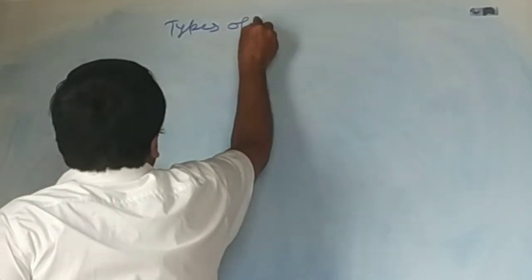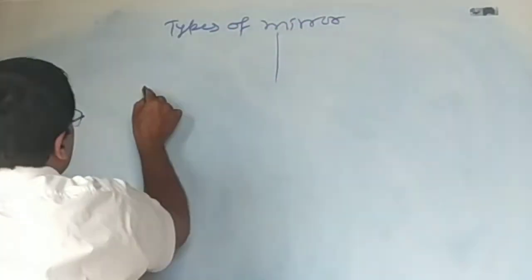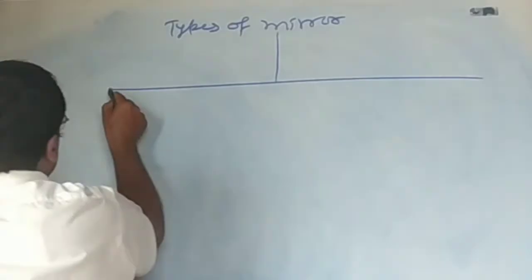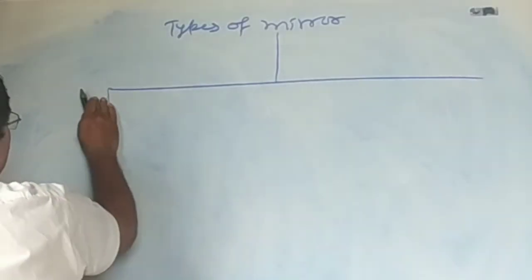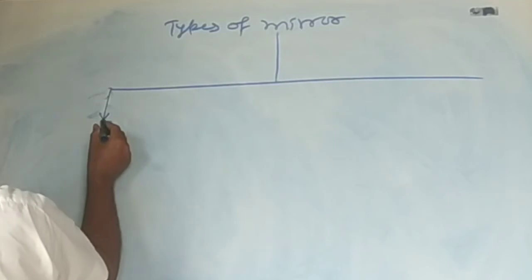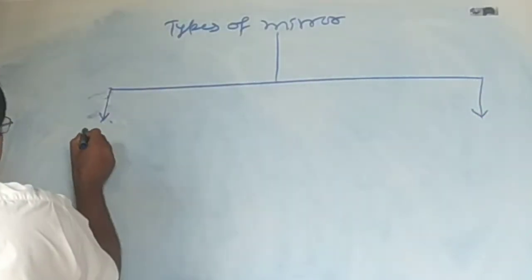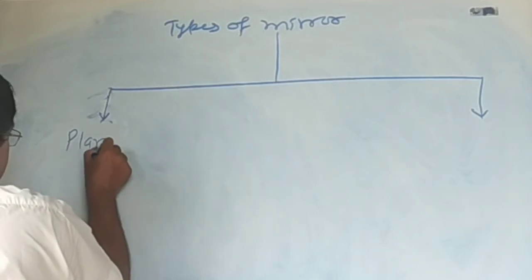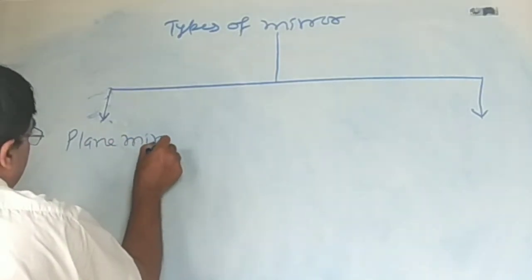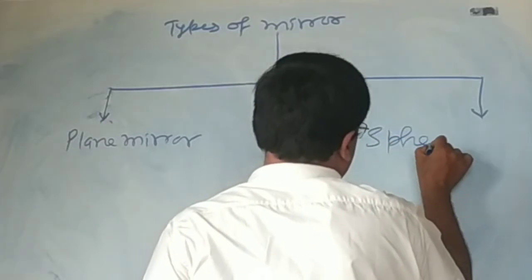Types of mirror: mirror has two types, plane mirror and spherical mirror.